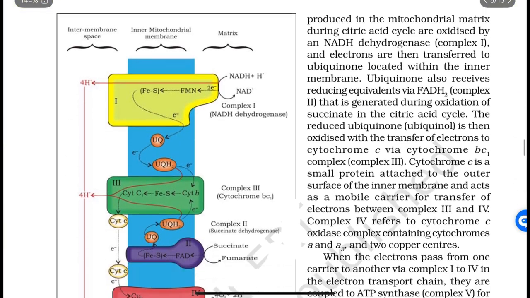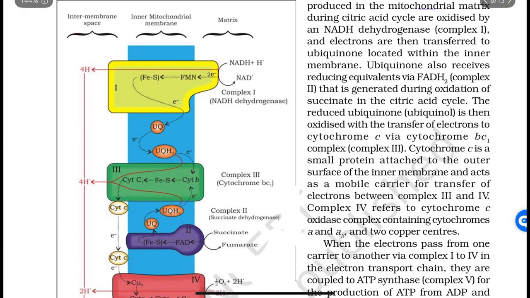Electrons from NADH produced in the mitochondrial matrix during citric acid cycle are oxidized by an NADH dehydrogenase complex first, and the electrons are then transferred to ubiquinone located within the inner membrane. Ubiquinone also receives reducing equivalents via FADH2 complex second, that is generated during oxidation of succinate in the citric acid cycle. The reduced ubiquinol is then oxidized with the transfer of electrons to cytochrome c via cytochrome bc1 complex third.